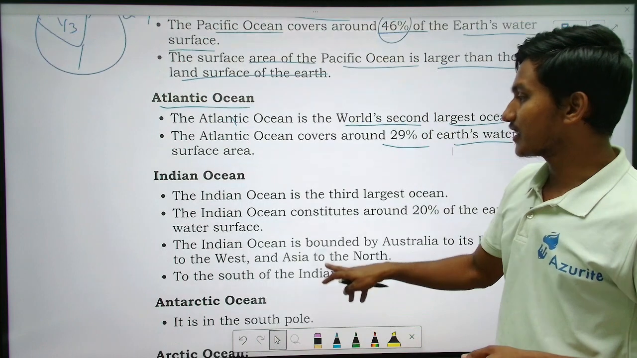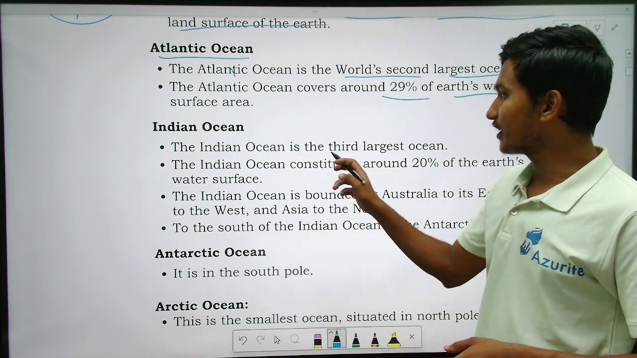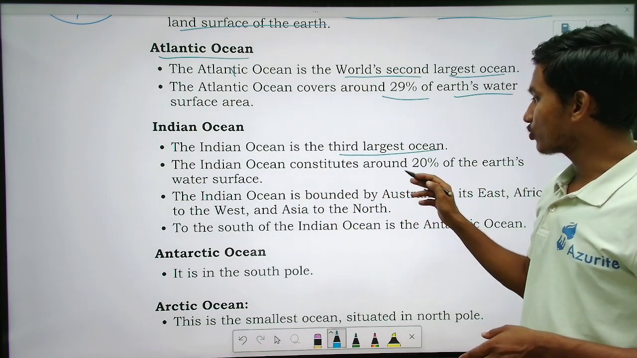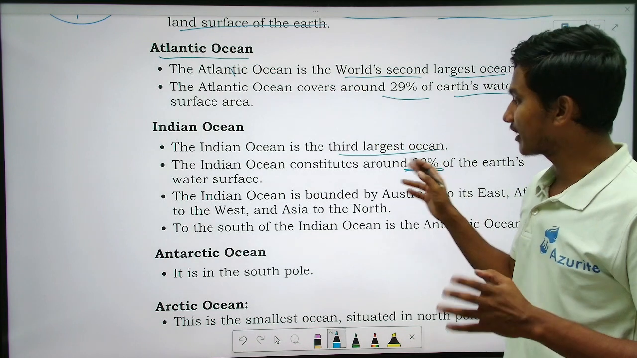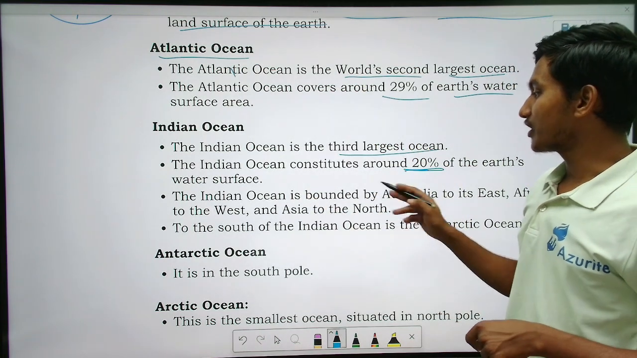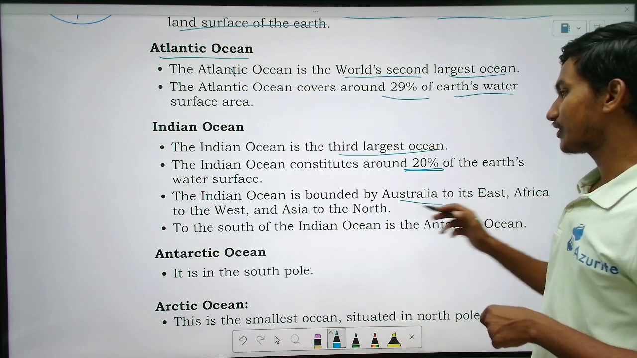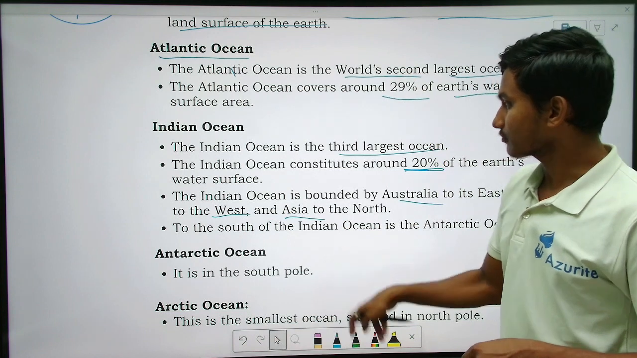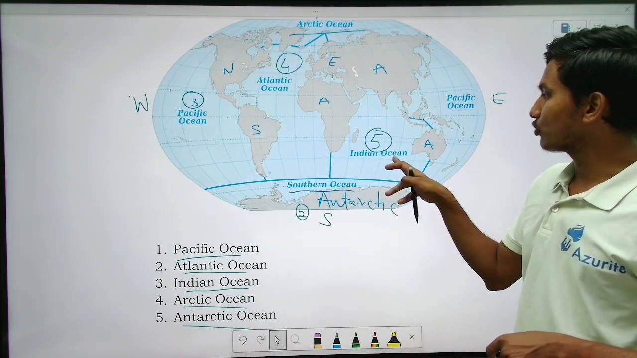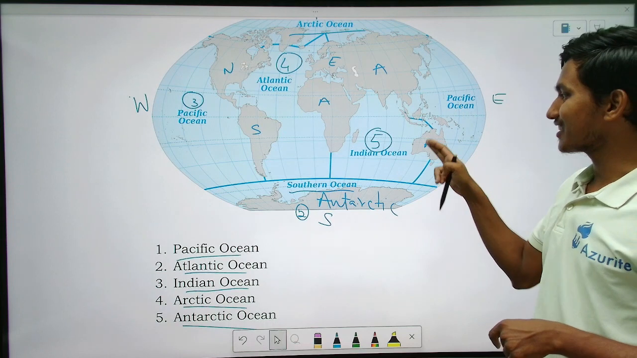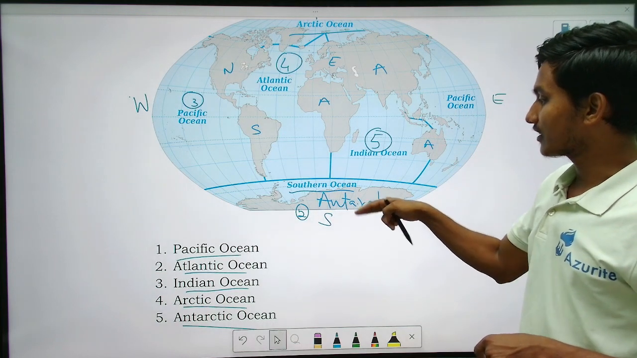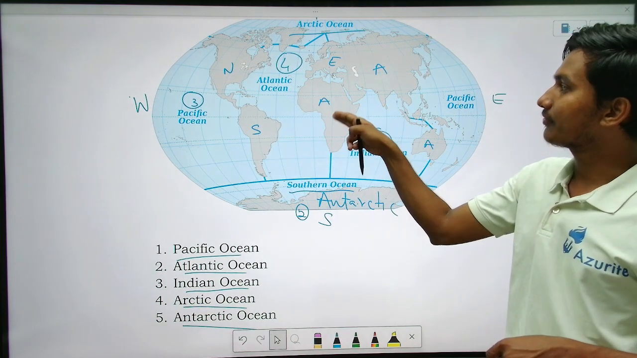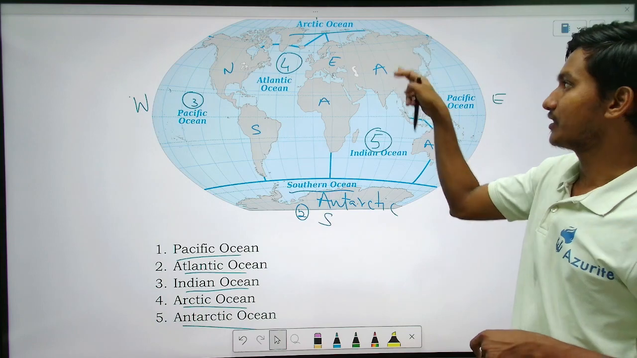Okay. Next is the Indian Ocean. So the Indian Ocean is the third largest, after the Atlantic. The Indian Ocean constitutes 20% of the water, right? The Indian Ocean is bounded by Australia to its east, Africa to its west, and Asia to its north above. So you can see here, this is the Indian Ocean. To the east side is Australia. To the south side is Antarctica, that is here, and to the west side is Africa, and to the north top is Asia, right?